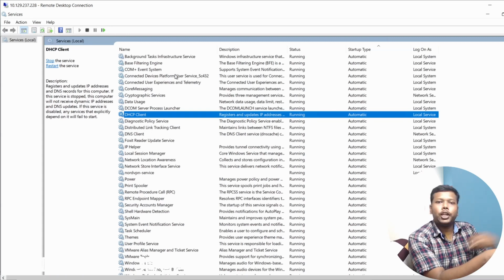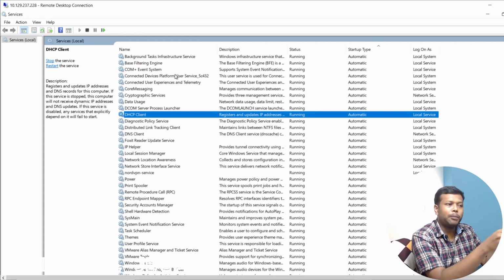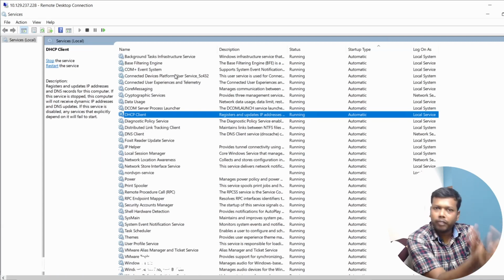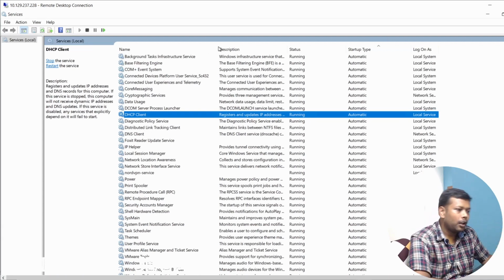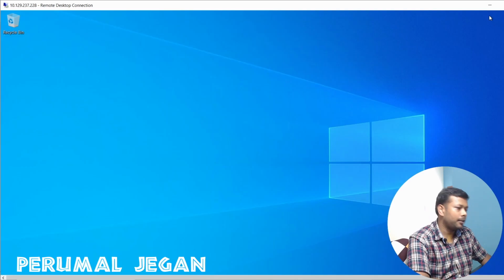So I'll showcase a few other PowerShell commands. By using that, we will be able to search for a specific service, and we will be able to modify its actions. Whatever we are doing at the GUI, we will be able to perform the same by using the command line. So let me showcase that as well.